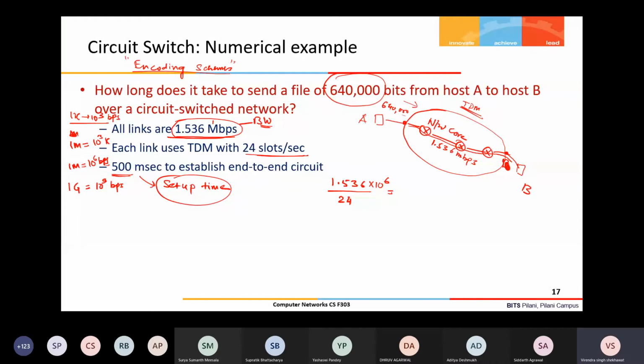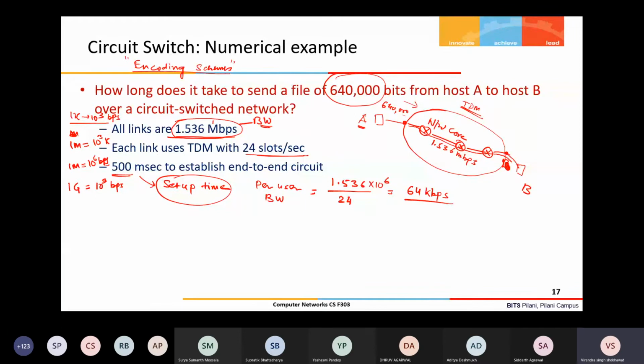So one slot, how much will it get? Or I can say the per user bandwidth equals this. So this will be 64 kbps. In 1 second, each user will get 64 kbps. So our user will get 64 kbps.